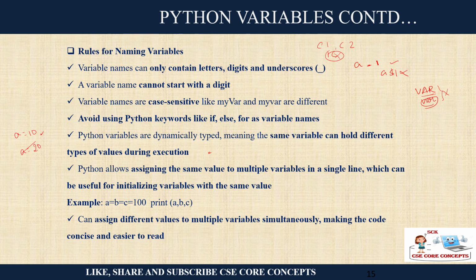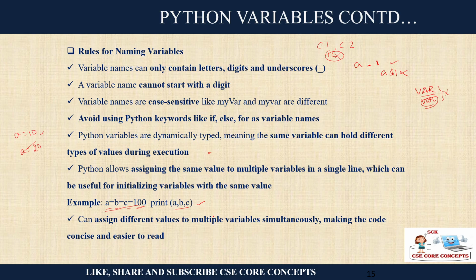That is okay, you can do that. And if you want three variables a, b, c, and all have the value 100, you can simply write it in one line and print a, b, c. That is also fine. So you can now understand that the syntax is so user friendly, right?